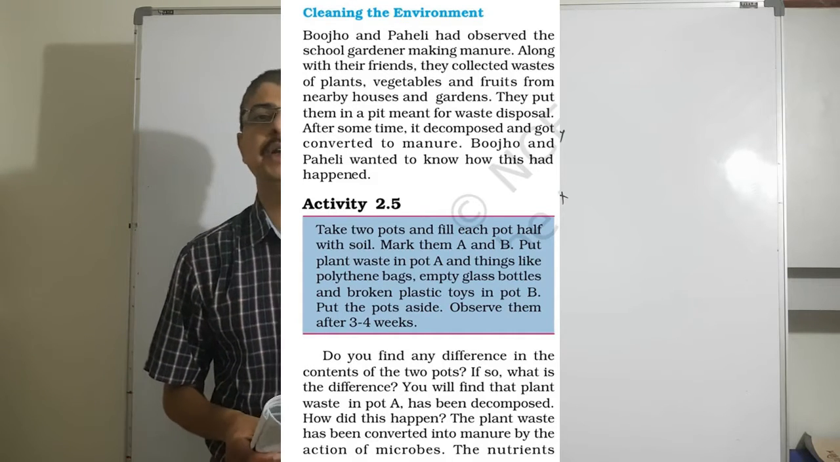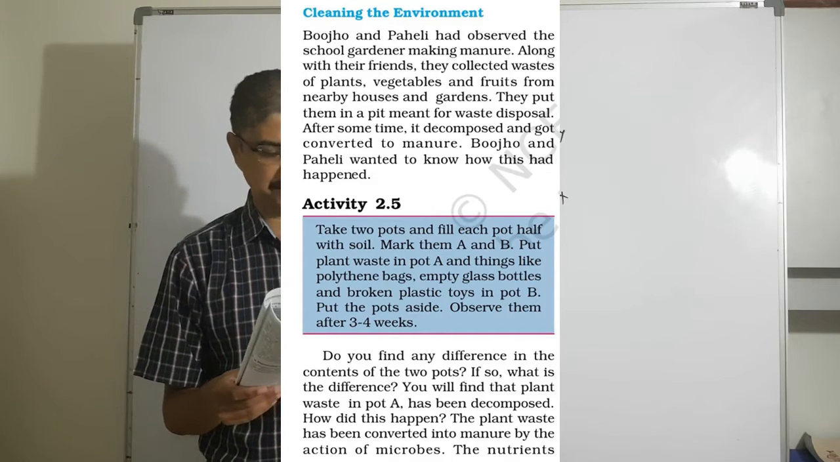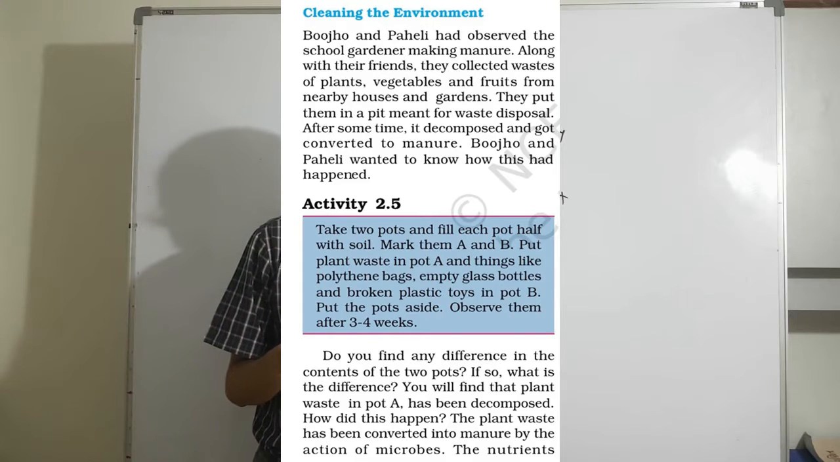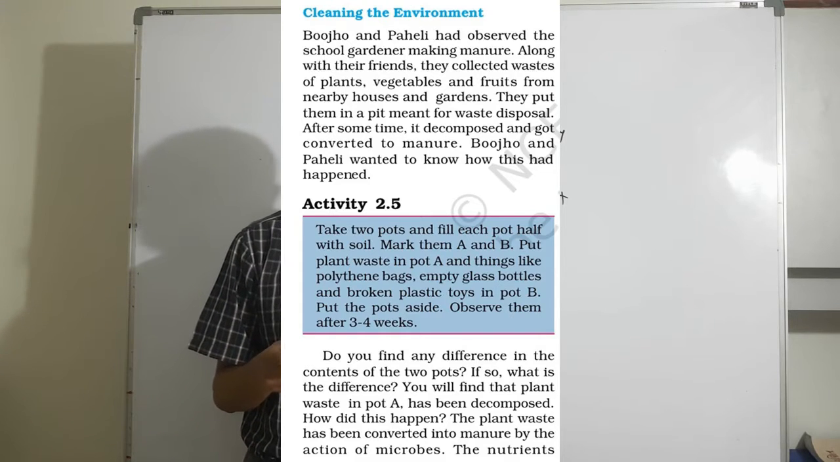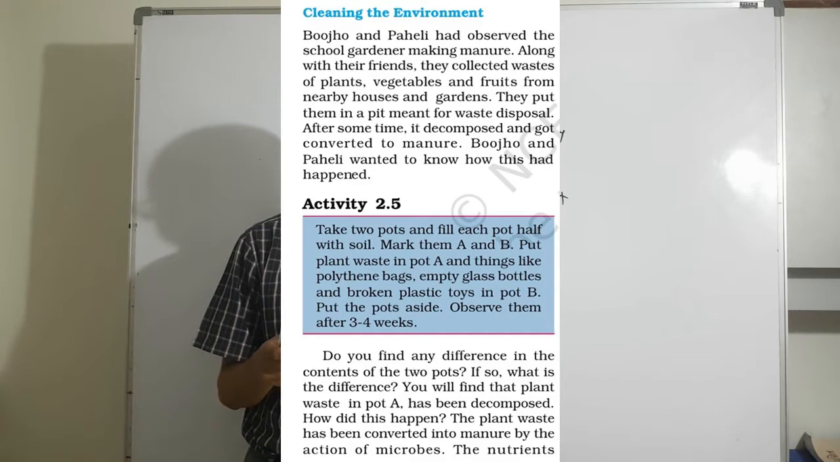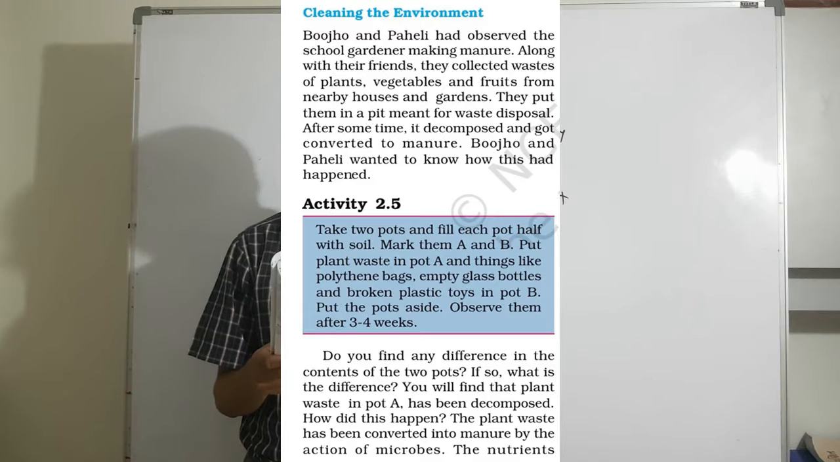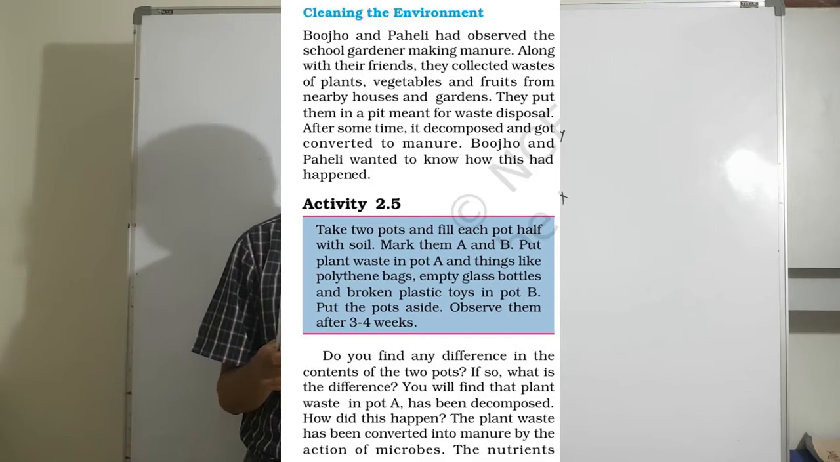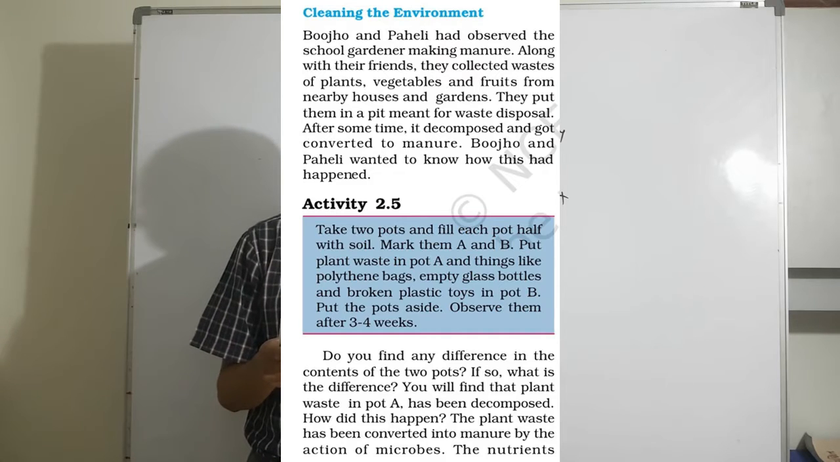Friends, here in the textbook, activity 2.5 is given. Take two pots and fill each pot half with soil. Mark them A and B. Put plant waste in pot A and things like polythene bags, empty glass bottles and broken plastic toys in pot B. Put the pots aside. Observe them after 3-4 weeks. Do you find any difference in the contents of the two pots? If so, what is the difference?